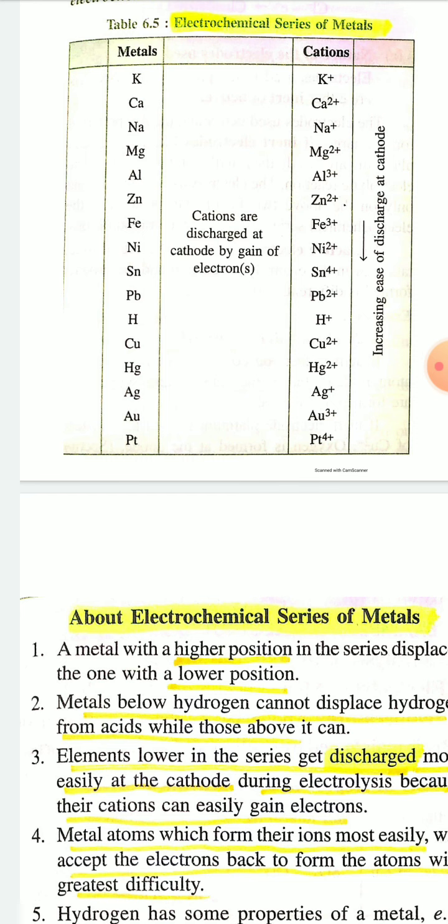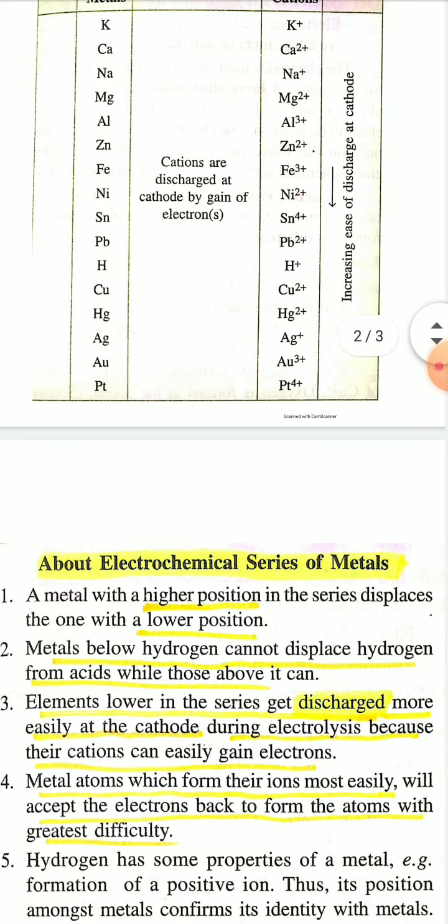That means a metal with a higher position in the series displaces the one with a lower position.